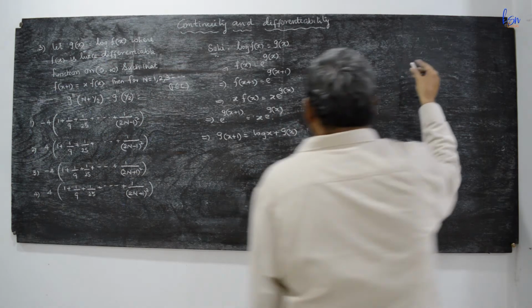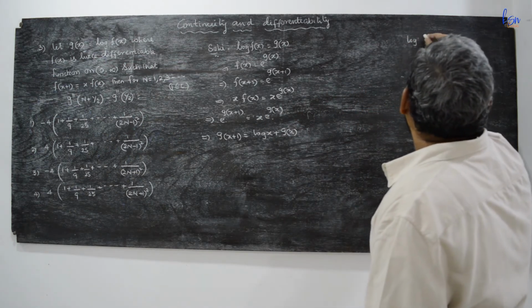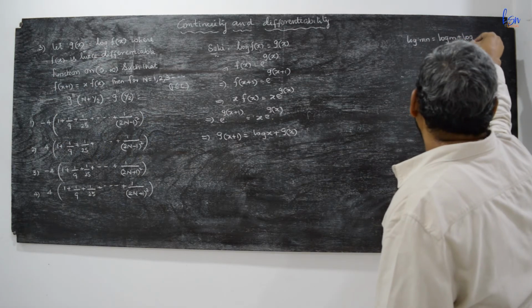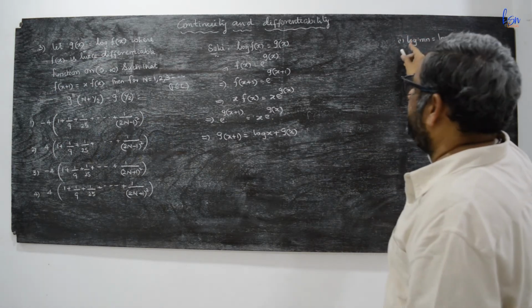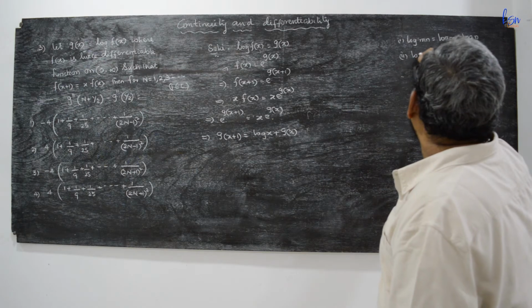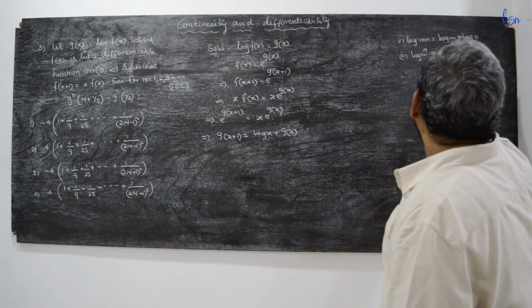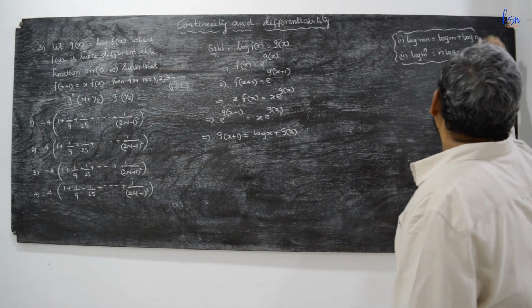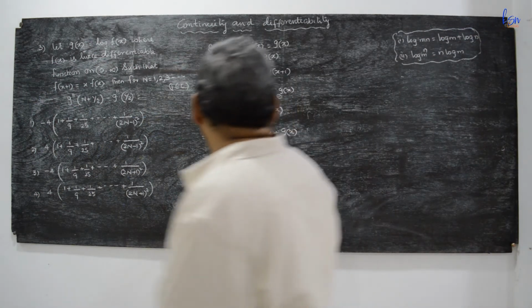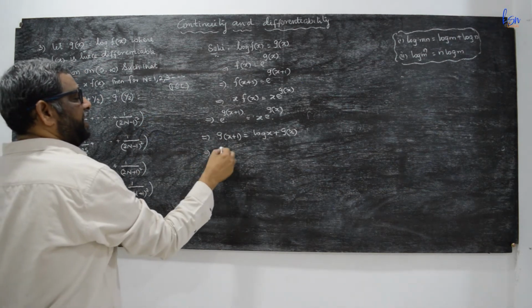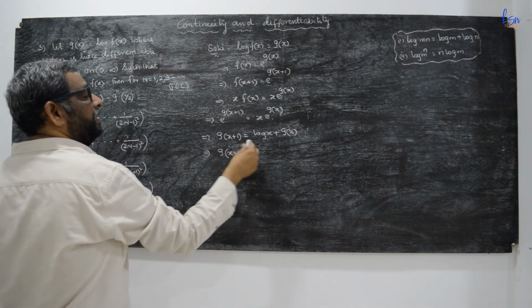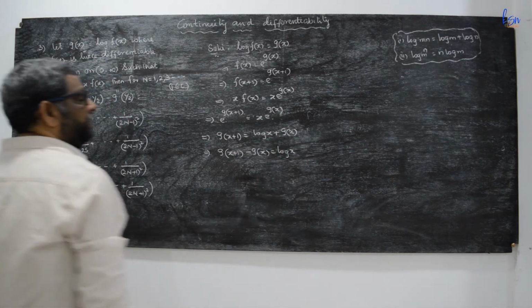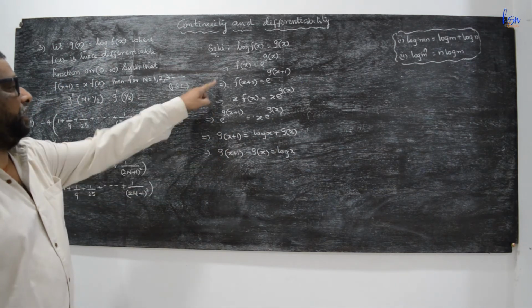Here we have the formula log mn is equal to log m plus log n, and the second one is log m to the power n is equal to n log m. So these are the two formulae which we considered here. So g(x+1) is equal to log x plus g(x). It can be written as g(x+1) minus g(x) is equal to log x. Now this is one equation which we obtained from the given conditions.